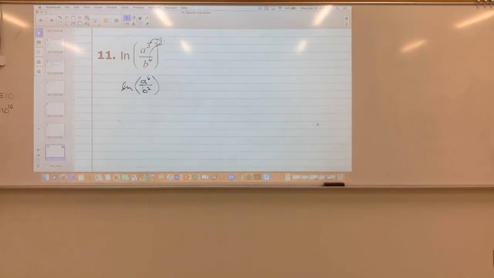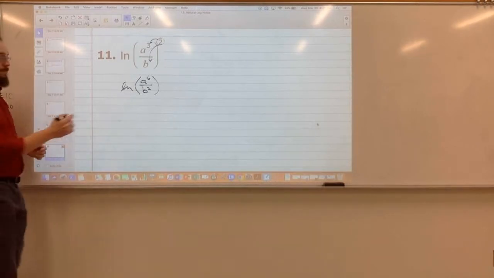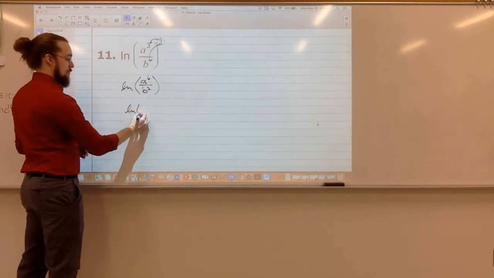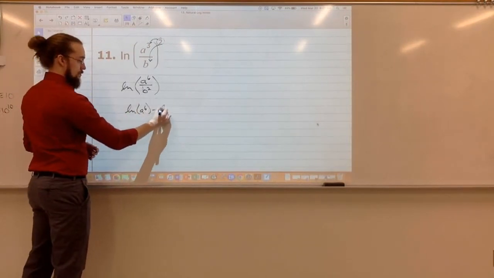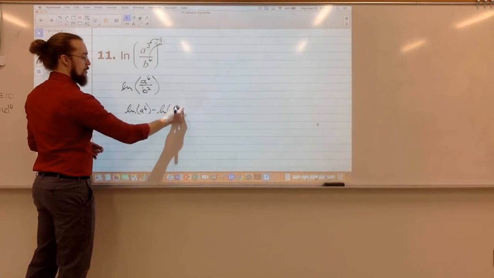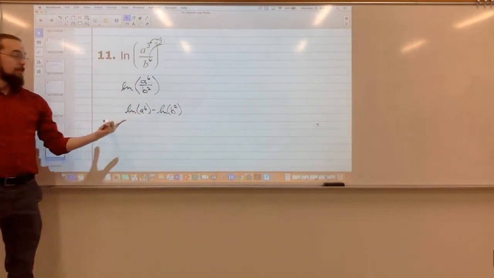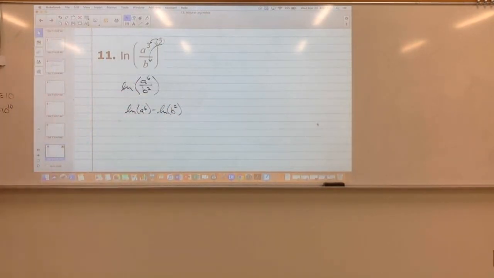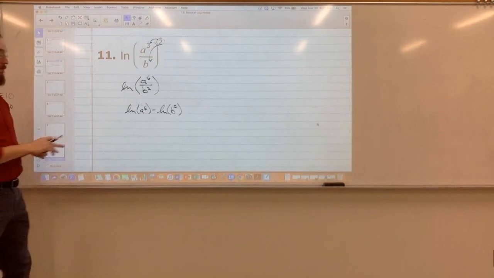Alright, so now what can I do? That's division. You do ln a to the 6th power minus ln b to the 2nd power. Right. Since I'm dividing, I can split this up into two logs using subtraction. There's one more thing I can still do. I can just throw the 6 and the 2 out front.